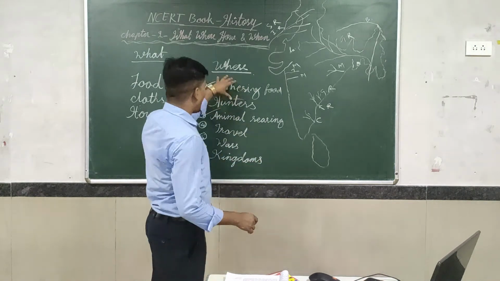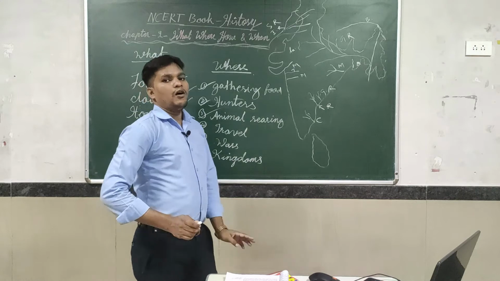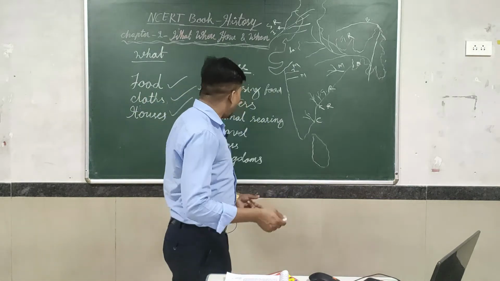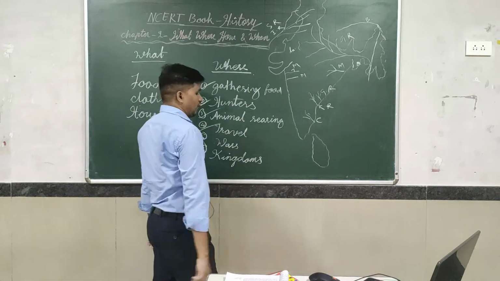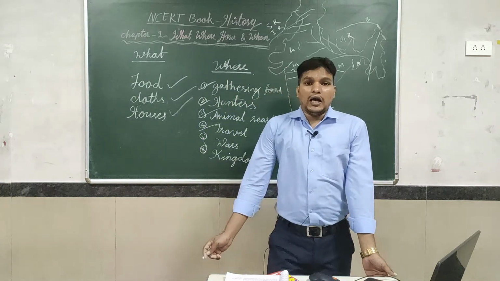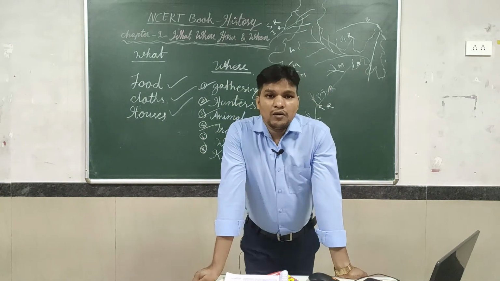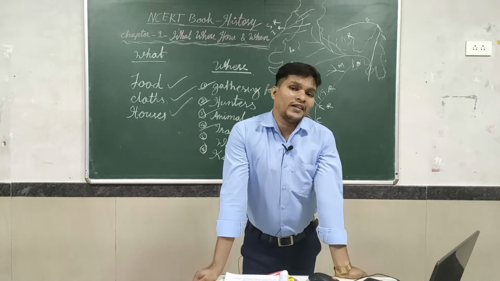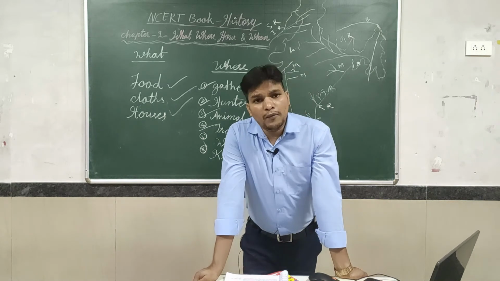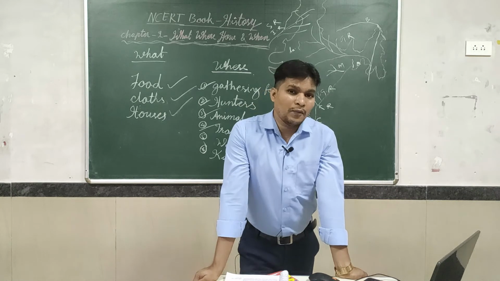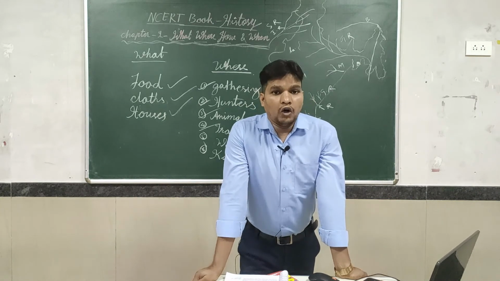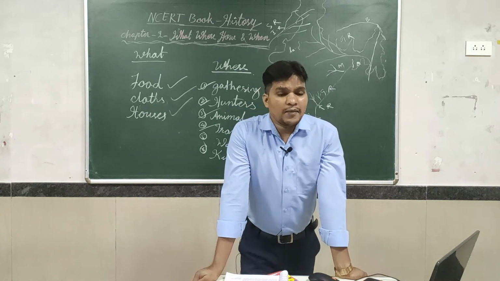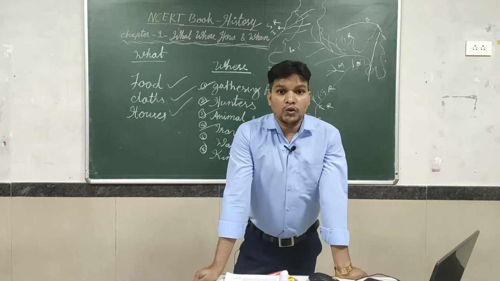So by this, my questions can be answered; all these things are of ancient peoples. Next we are going to do travel. How did the ancient peoples travel, from where to where were they going? Foreign peoples also came to India and Indian peoples also went to other countries. The Chinese people also came to India.